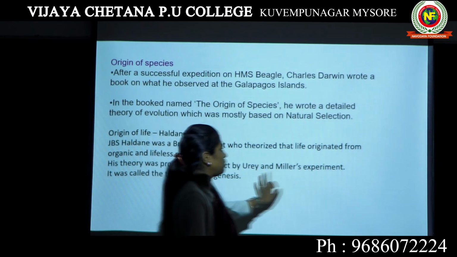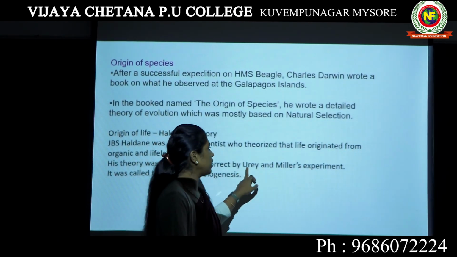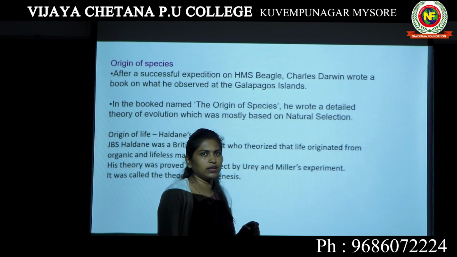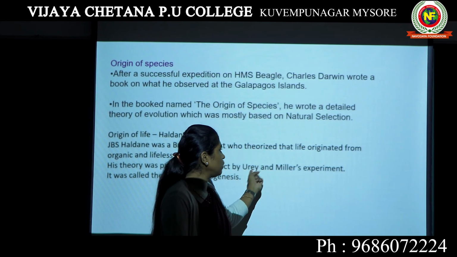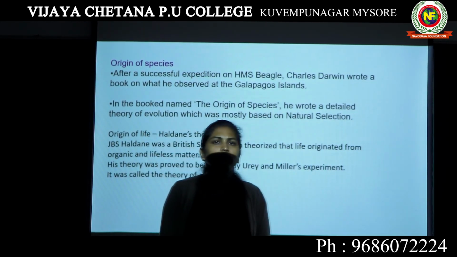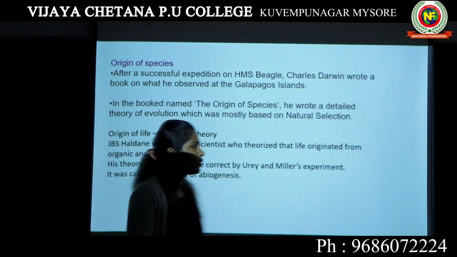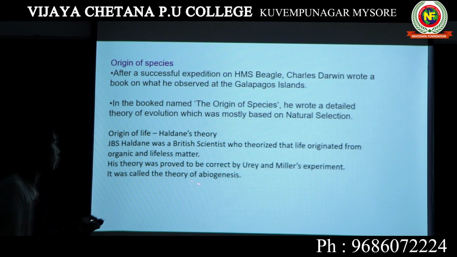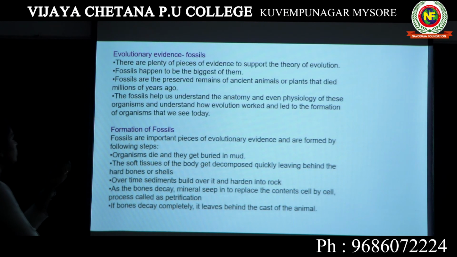Urey and Miller's experiment will be studied in detail when you come to your second PUC, in the chapter on genetics and evolution. They proved that life comes from different organic matter. So it was called the theory of abiogenesis. That means life originates from non-living matter.